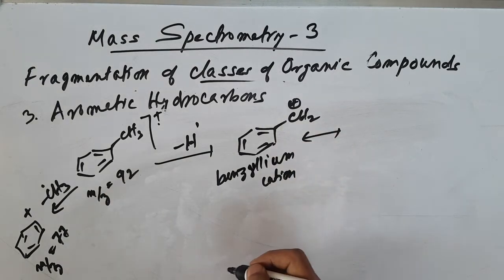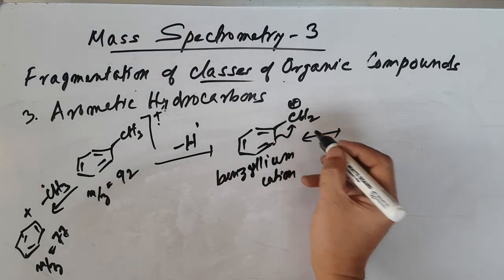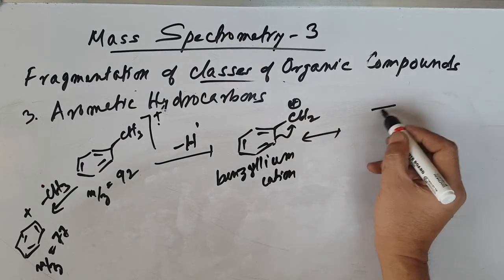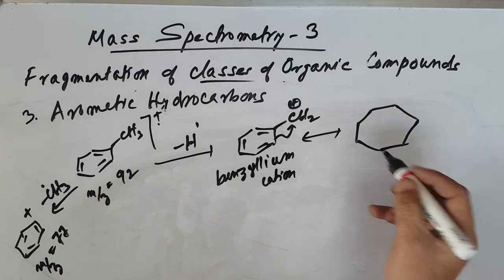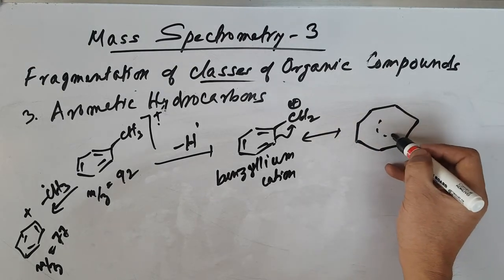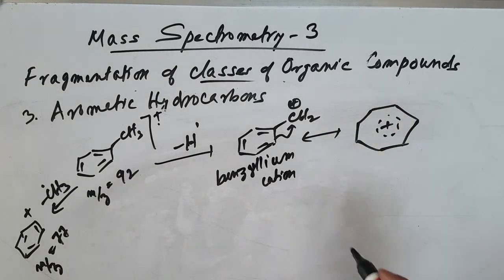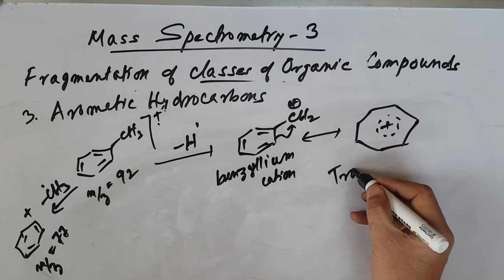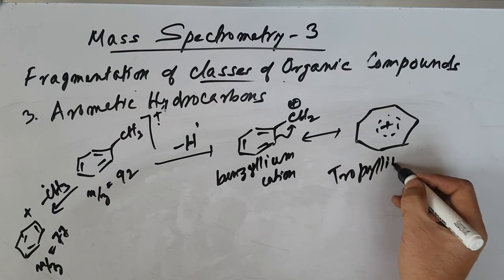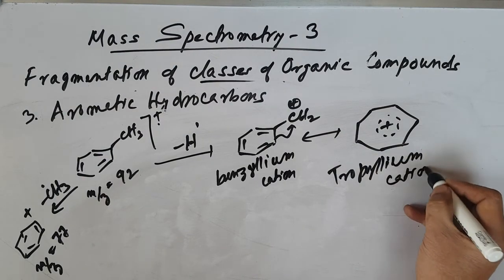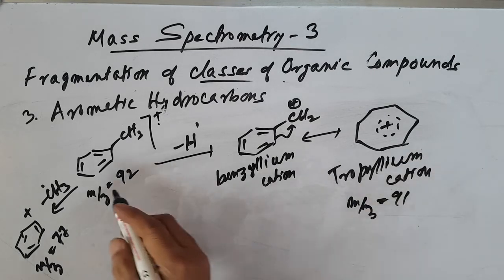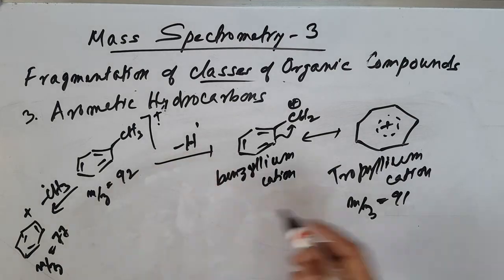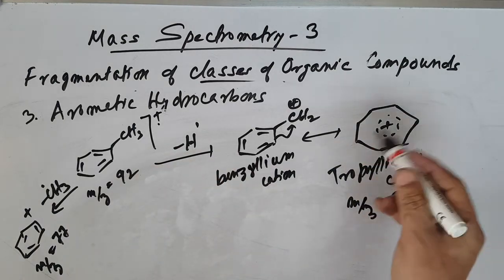You can form many resonance structures, expanding the ring, so you can have a seven-membered ring. So you get the tropylium cation, which is very stable. The m/z value is 91. From 92, losing one hydrogen radical, it becomes 91. So it's a very stable one.